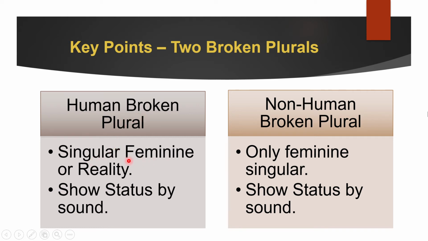It can be feminine singular, or it can be the reality, which usually is plural and masculine. Okay, is this clear? You understood these two points? It's very important that you understand what the broken plural rules are. Okay, you understood them? Now let's move forward.